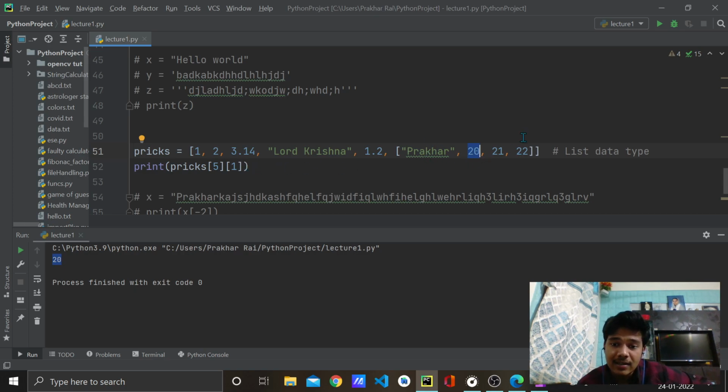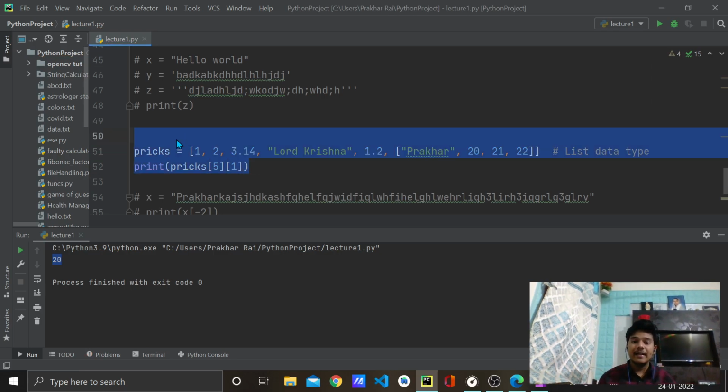Suppose I had another list inside this list also, and I had to access some element inside that list, how can we do that? Again further indexing, again a square bracket. Whatever the list, again a square bracket, again a square bracket, and that is how you can access a particular list inside a list, and particular elements in a list which is again in the whole list.